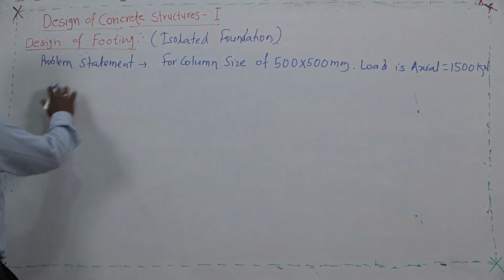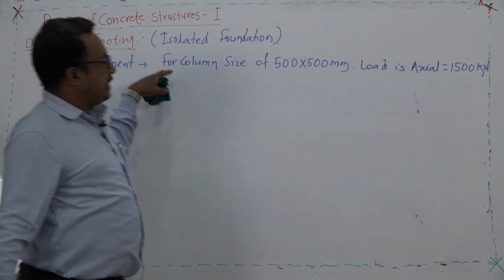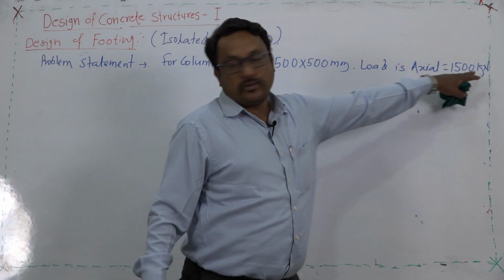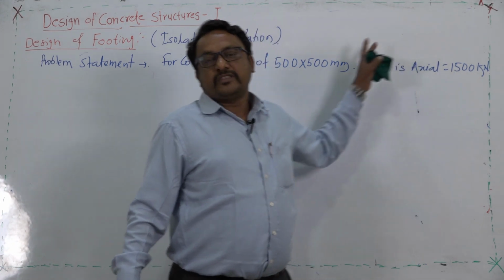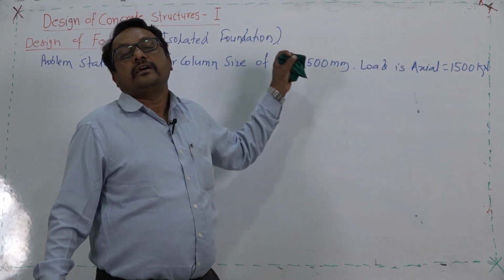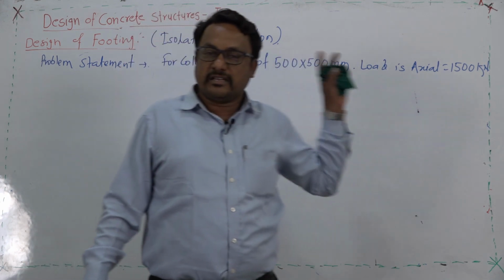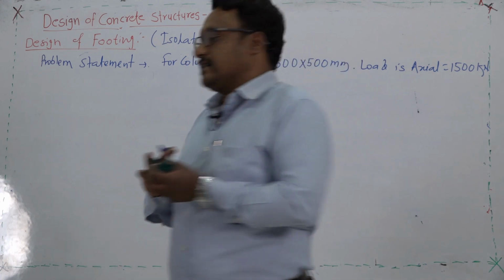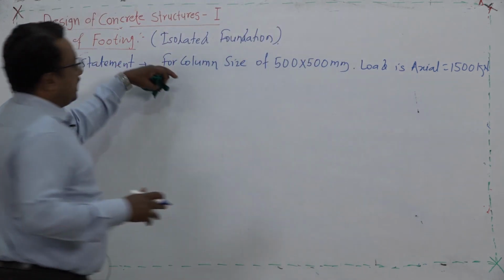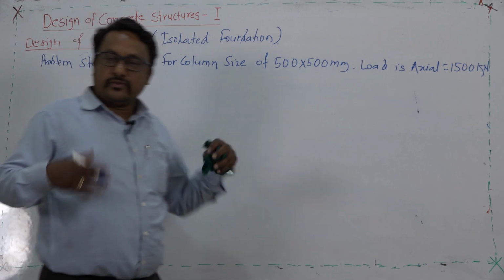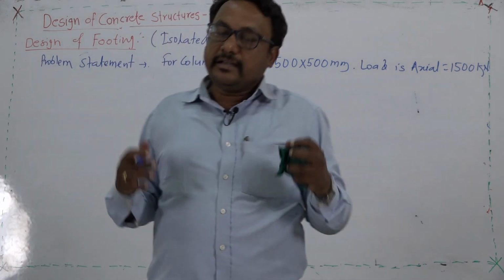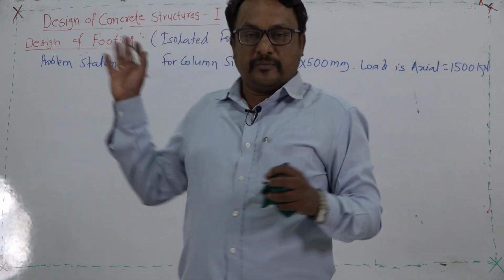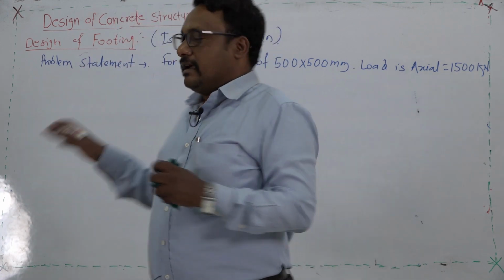At the same time, in the problem statement we are supposed to design the column of size 500 by 500 for the axial load of 1500 kilonewton. Means what? We are supposed to find out the requirement of the reinforcement as main steel, as well as the requirement of the stirrups, which are also called lateral ties. That is the part related to the column design. Obviously, we are going to study the column design in detail, but before starting the footing design, let us try to understand how to consider the effect of column design on the footing design.